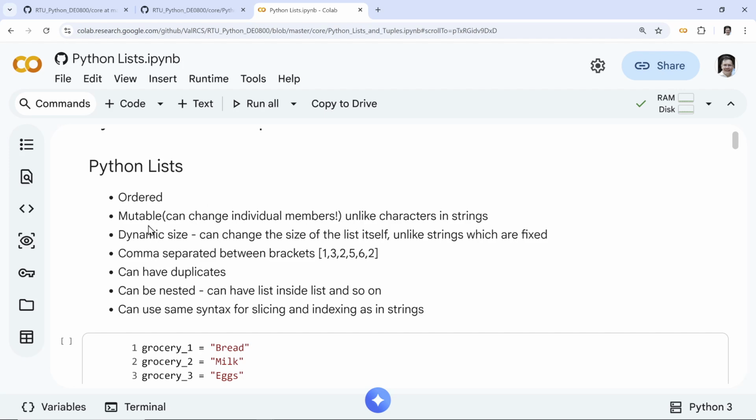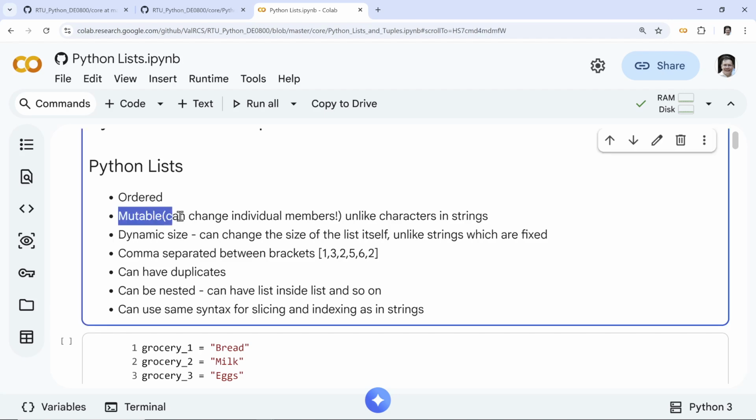Mutable. This is also very crucial. This is the first mutable structure we encounter, meaning we can change individual items. Unlike strings, remember, we could not change strings directly. Strings are immutable. You have to make new strings. But lists you can modify. Also, we can change the size, so it can become smaller or bigger. So two different things: mutable being individual members, size being more items or less items.